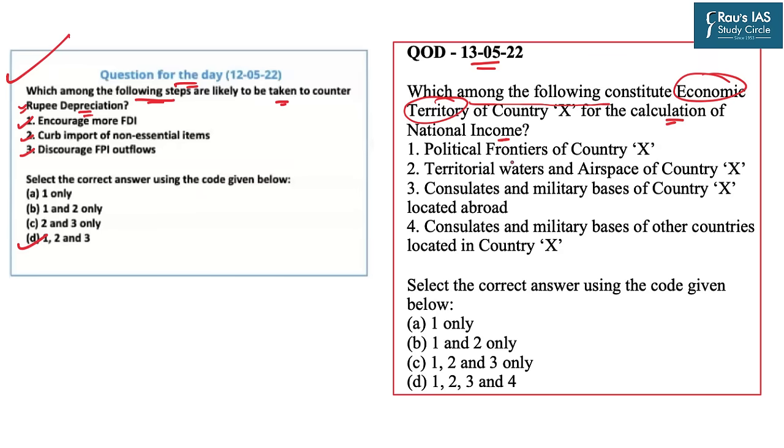First, political frontiers of country X. Second, territorial waters and airspace of country X. Third, consulates and military bases of country X located abroad. And fourth, consulates and military bases of other countries located in country X. The options given are as follows. A, 1 only. B, 1 and 2 only. C, 1, 2 and 3 only. Or D, 1, 2, 3 and 4.